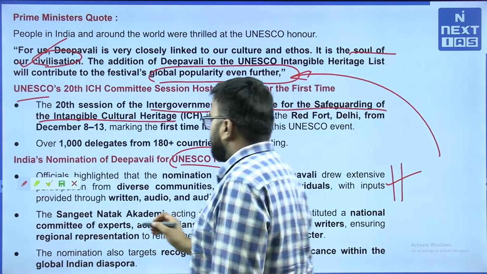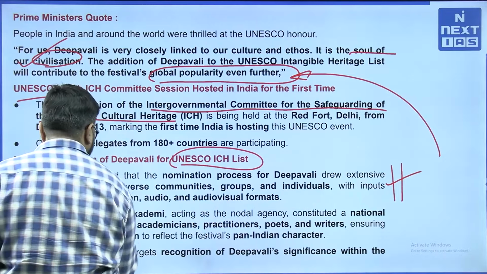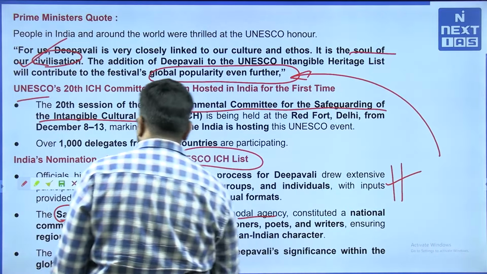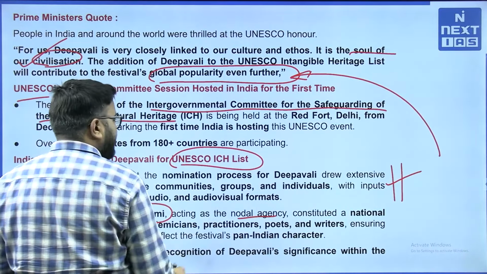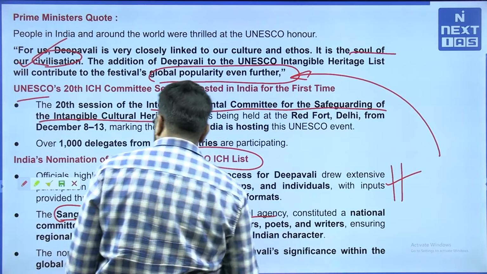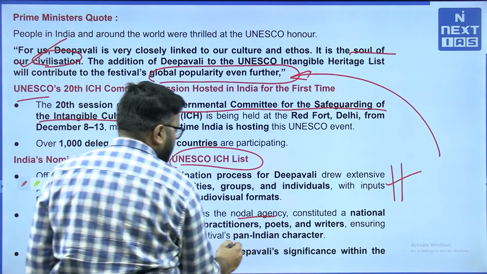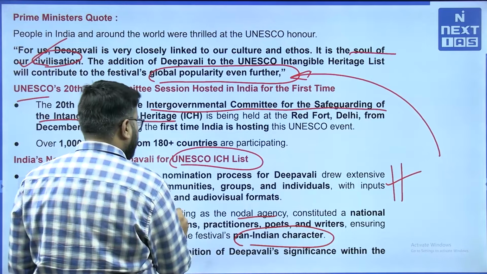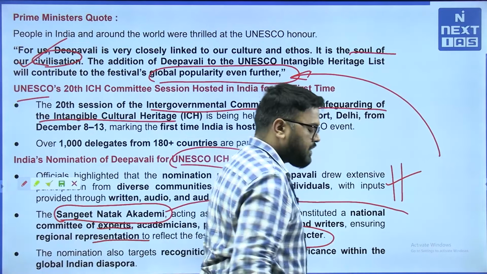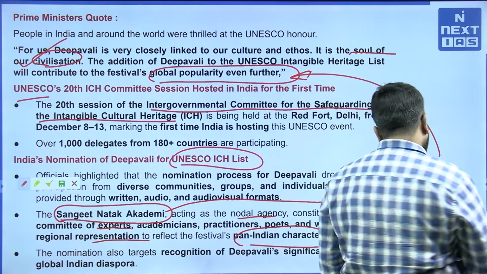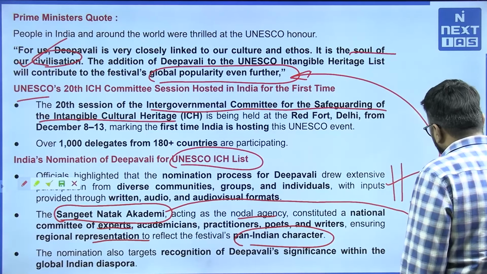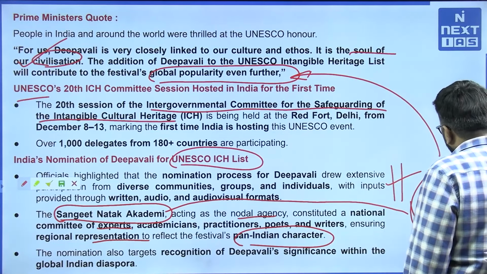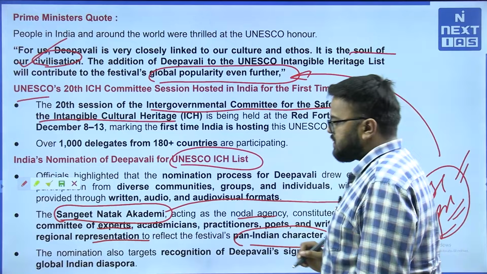The Sangeet Natak Academy, see, this is also very important from the perspective of Prelims. Sangeet Natak Academy acted as the nodal agency, constituted a national committee of experts, academicians, practitioners, poets and writers, ensuring regional representation to reflect the festival's pan-Indian character. So, remember this particular fact from the perspective of UPSC prelims. Very important. You may be asked this directly in prelims.